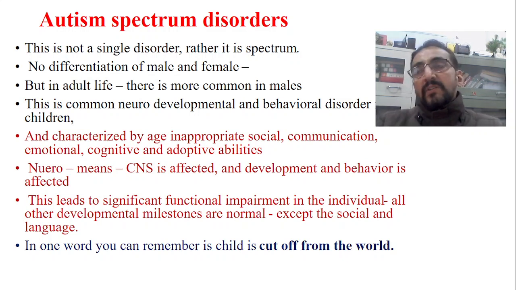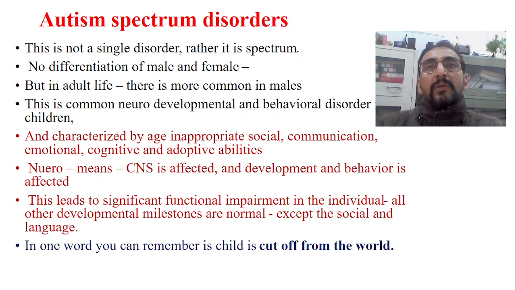Now, when we talk about autism, there is not much difference between male and female. There is no female and male differentiation. Both the genders are equally affected. But when you look into the cases of autism in adult life, mostly the males are more affected. We exactly don't know the reason for this. In adult life, when we take the percentage of autism, we find more males than females. Whereas in childhood practice, there is no such differentiation. Male and female are both equally affected.